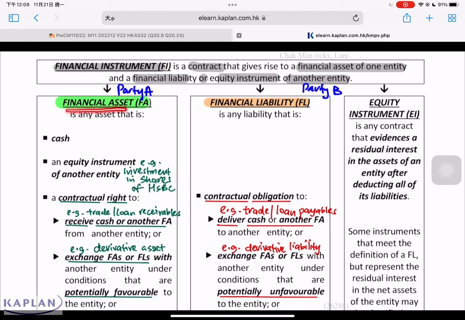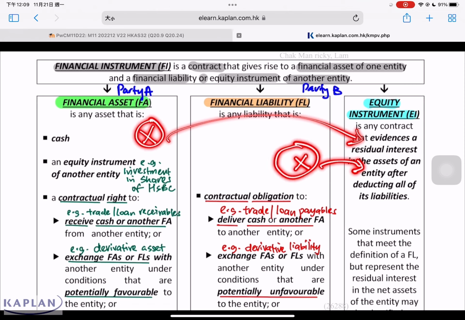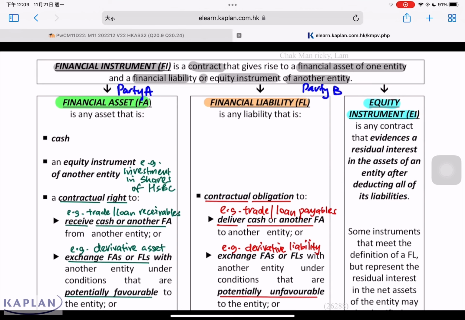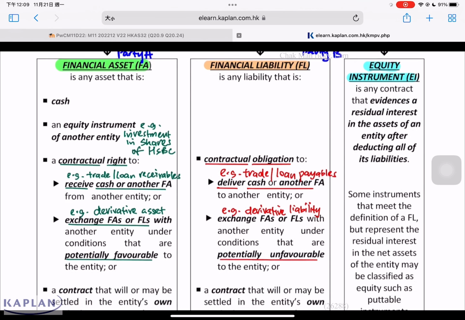This is the definition of financial assets and financial liability. An equity instrument is a financial instrument that is not a financial asset and not a financial liability. Equity is defined as any contract that evidences a residual interest in the assets of an entity after deducting all of its liabilities. At this moment, the definitions of financial assets and financial liability are quite straightforward.